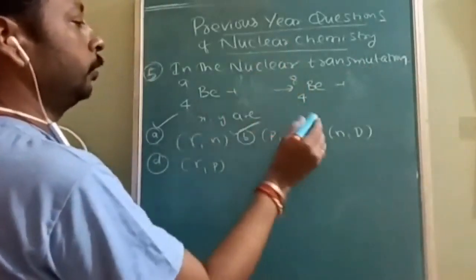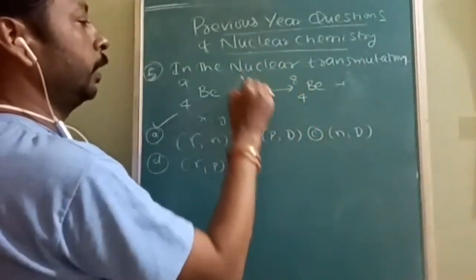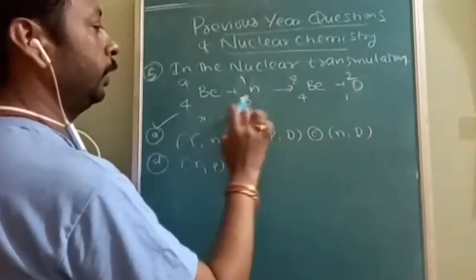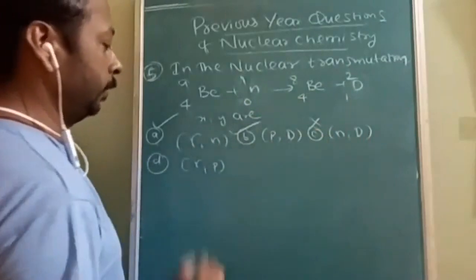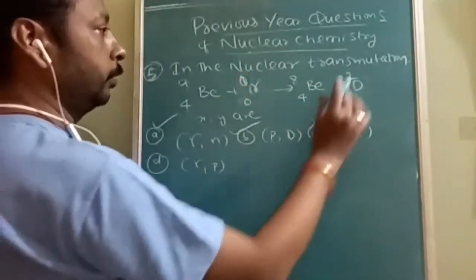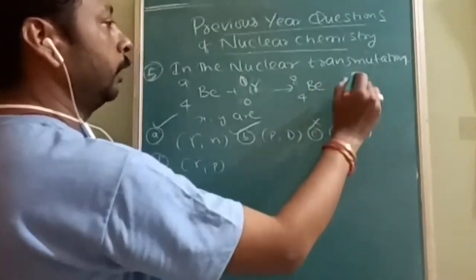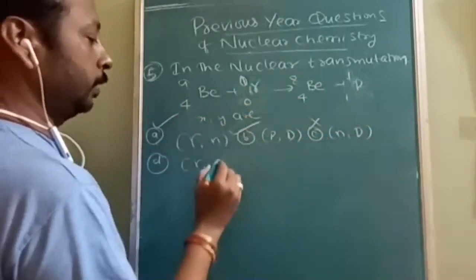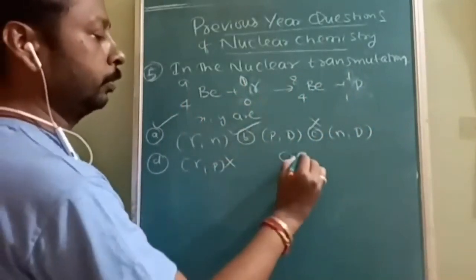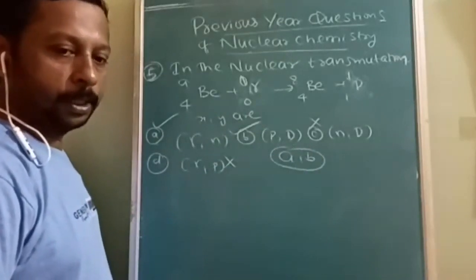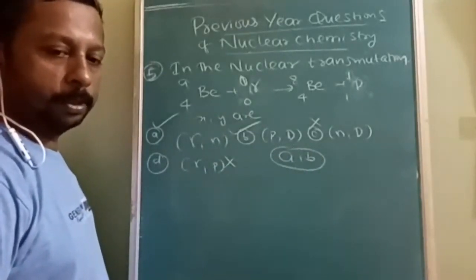Neutron 0 and 1, and 1 D 2. So here 5, here 4, not matching with the atomic number. Gamma will be 0 comma 0. Proton 0 1 comma 1. Here the mass matches but it does not match with the atomic number. So A comma B are the correct options. Is it understood?